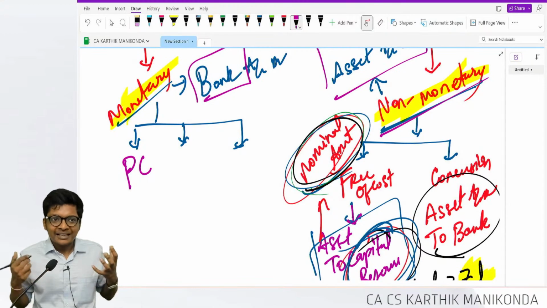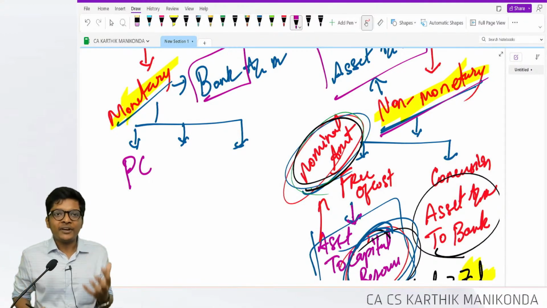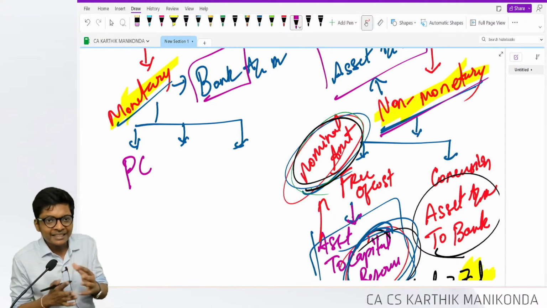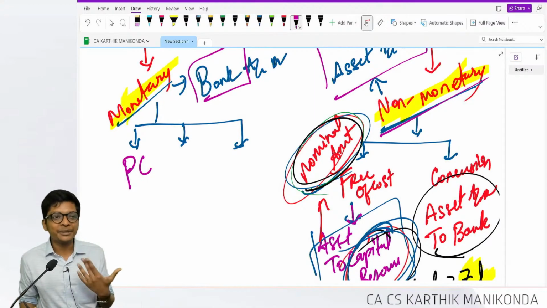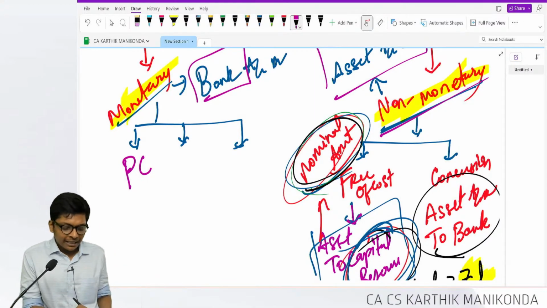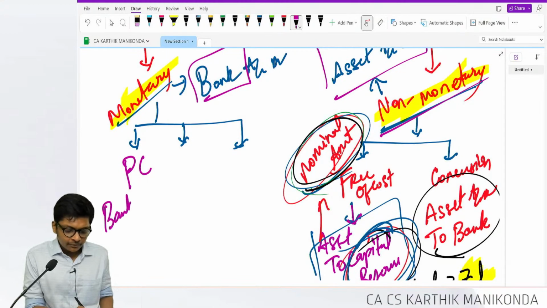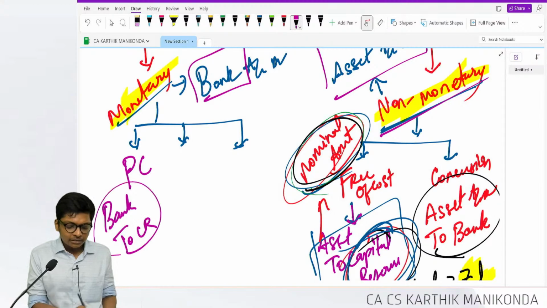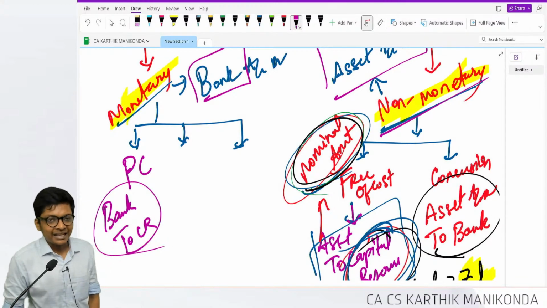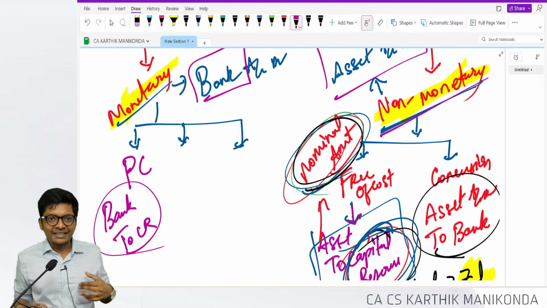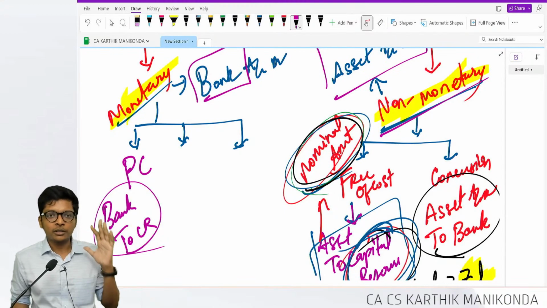Like a promoter giving a bulk amount, 5 crores, 10 crores, to set up the initial factory, to start the business. Entry here will be debit bank, credit capital reserve. We can't credit capital account, so I'm going to credit capital reserve for whatever amount comes.